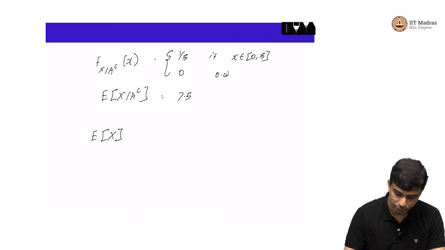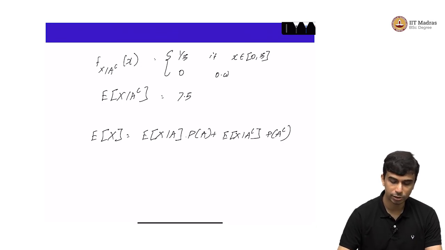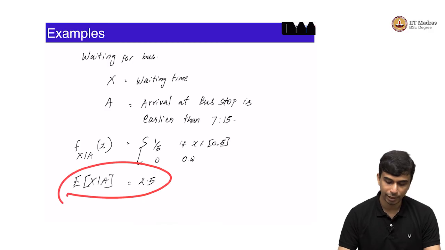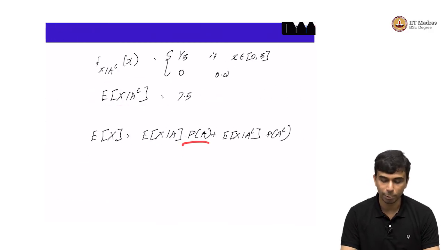Expected value of x is equal to expected value of x given A times probability of A, plus expected value of x given A complement times probability of A complement. This is called the total probability law, and in this case to compute E of x we already have E of x given A and E of x given A complement. Now we just need to compute probability of A and probability of A complement.